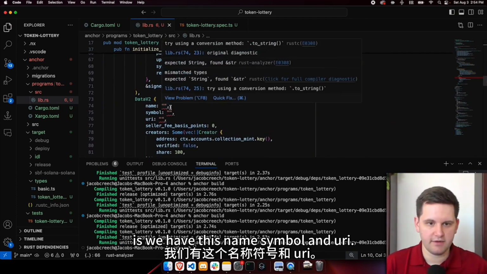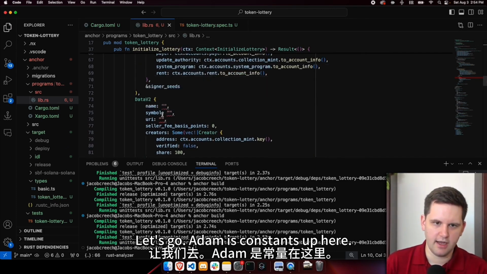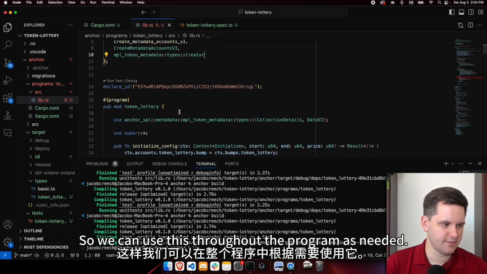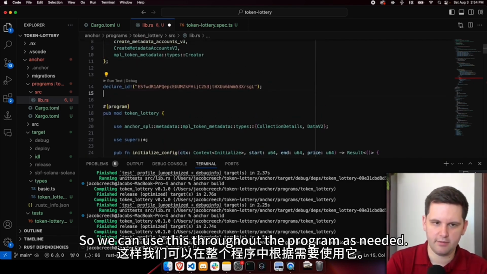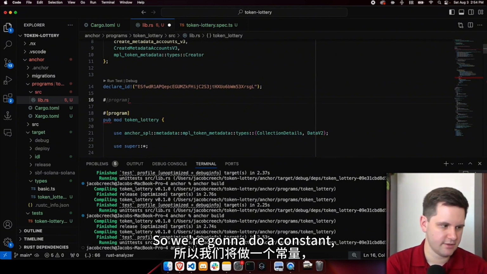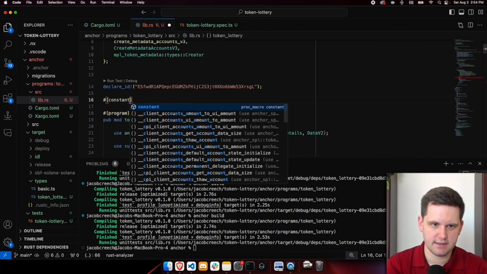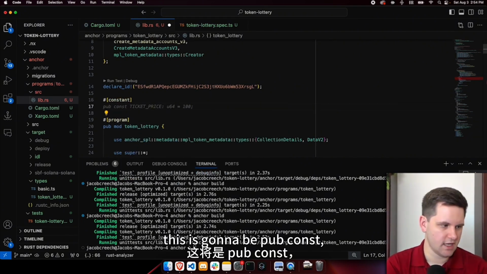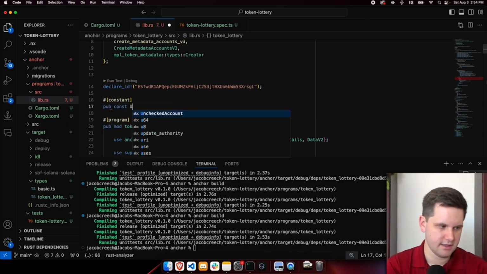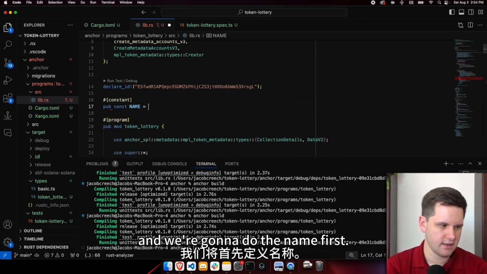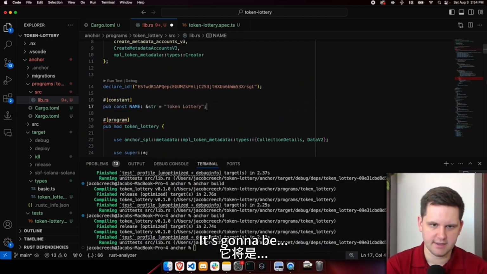The next thing that we're going to have to do is we have this name, symbol, and URI. Let's go add them as constants up here so we can use this throughout the program as needed. So we're going to do a constant. This is going to be pub const. We're going to do the name first. This is going to be of type string.